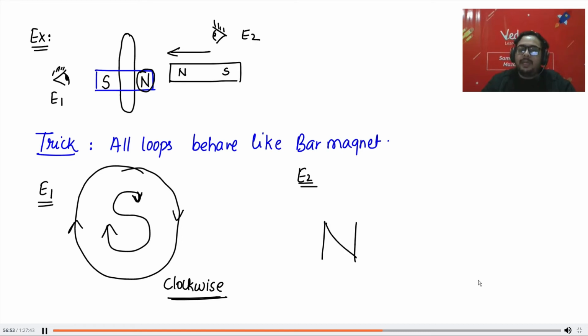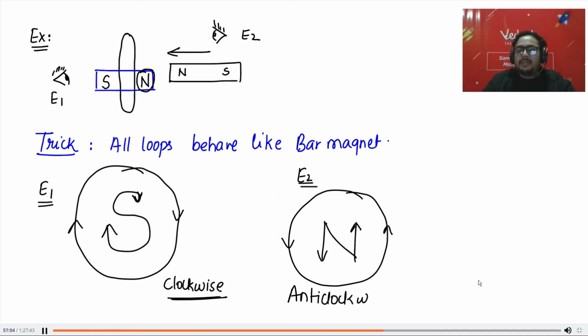So make an N here, make a circle around it, make arrows, and make similar arrows here. So it is anti-clockwise. So I1 will see that the current is clockwise and I2 will see that the current is anti-clockwise.